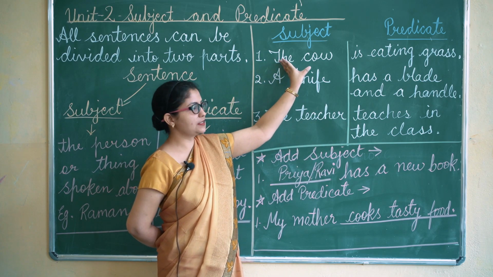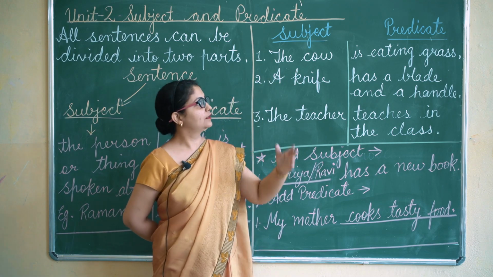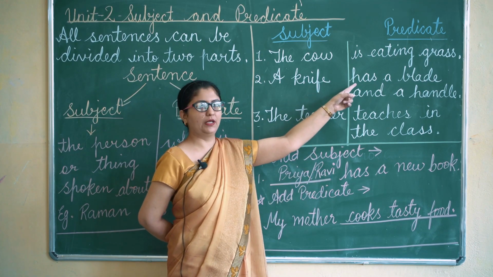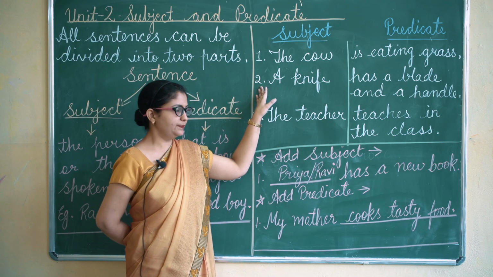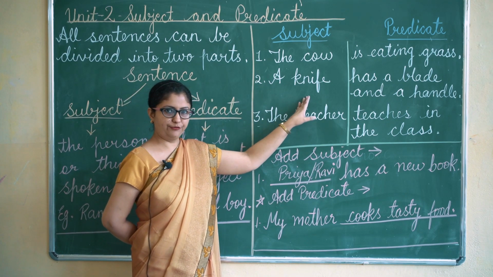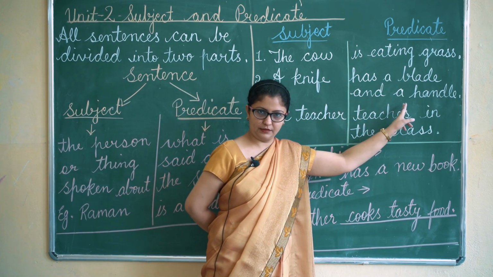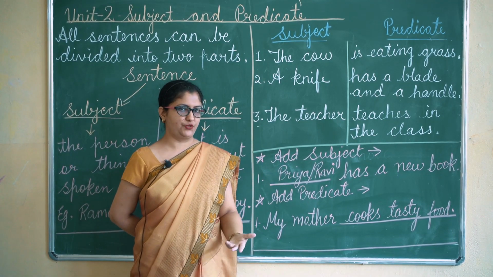If this is the subject, the cow, what are we speaking about the cow? That it is eating grass. So that part of the sentence will be the predicate. We'll come to the next example. A knife has a blade and a handle. In this sentence, what is the subject?